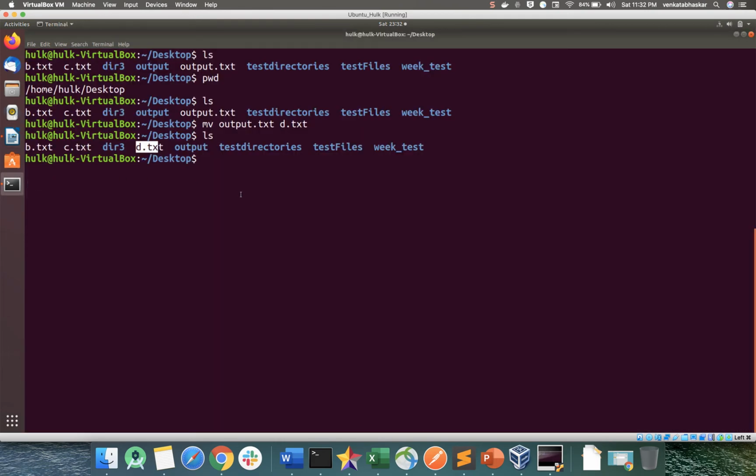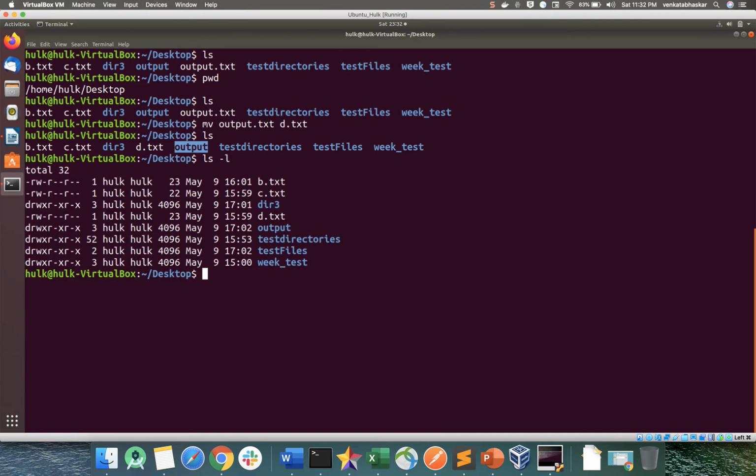If you see here, I want to change this output. How can I show whether this is a directory or a file? Do ls -l. It will give a long listing of files with all permissions. If you see, output is a directory. See, d indicates a directory, hyphen indicates a normal file. So I want to change this output directory to some other name. How can I do that?